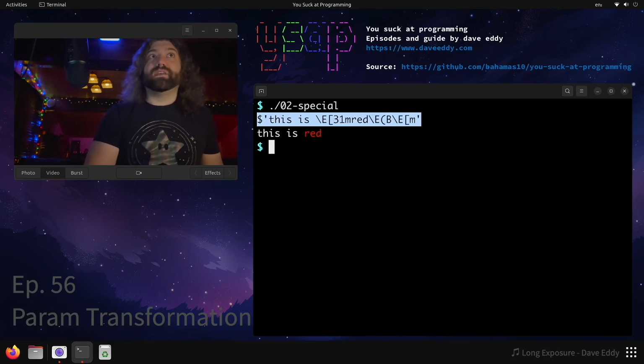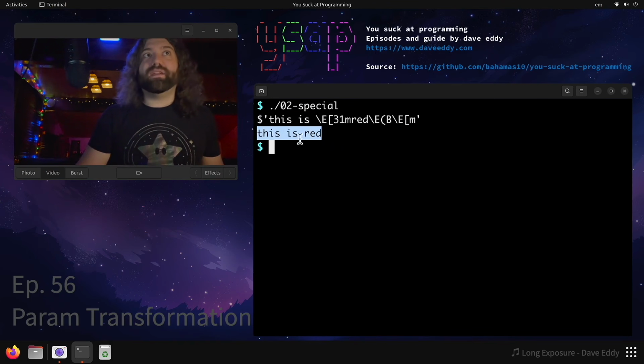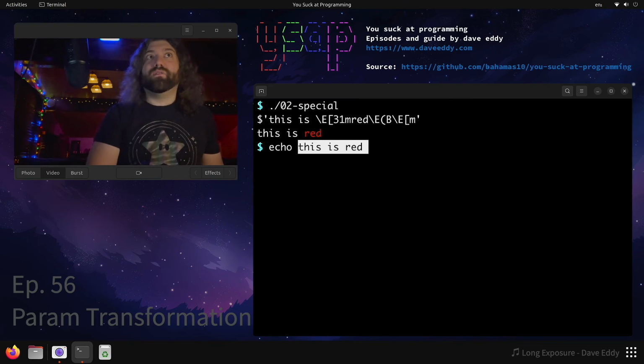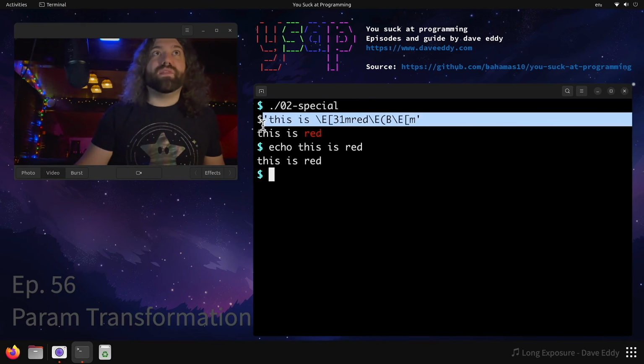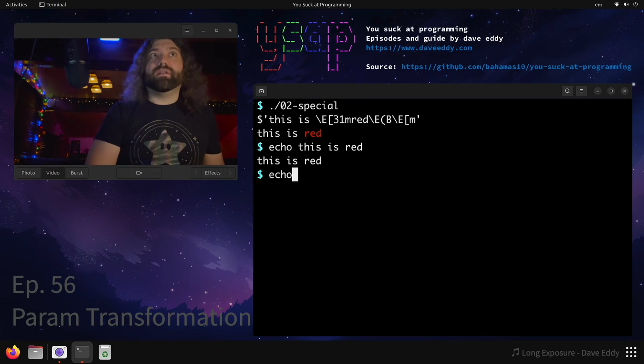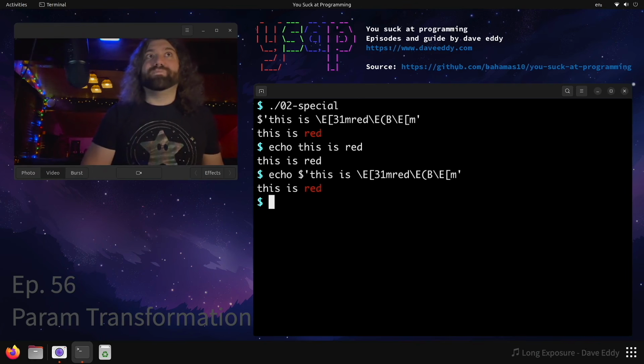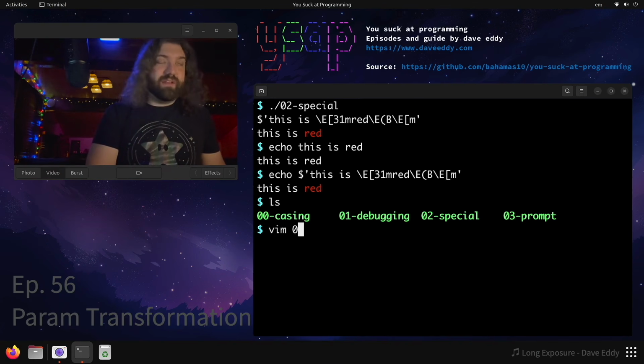We could take this and pipe it into echo. Not pipe it in, we could run it with echo. And then this one expanded it. How cool is that? So we could echo and paste this and we'll get that. What if we take this, copy it, and then echo that? Look at that. See? It was quoted safely, but then when we run it, it will actually give us red output. That's super useful. And then what's the last one?